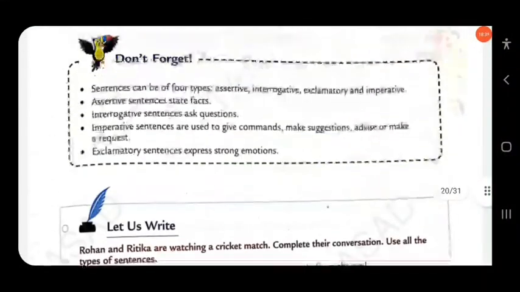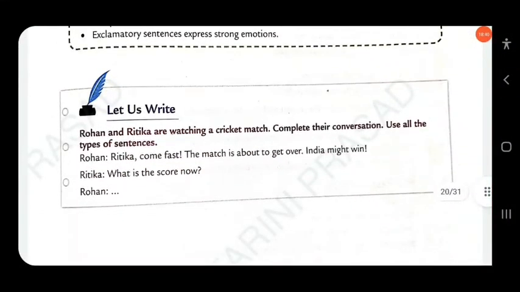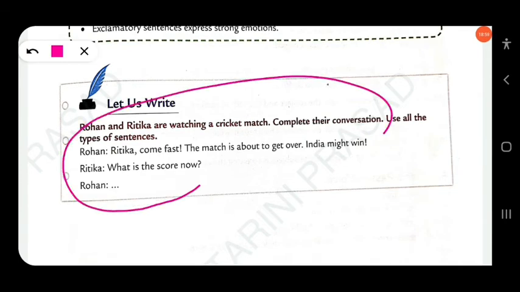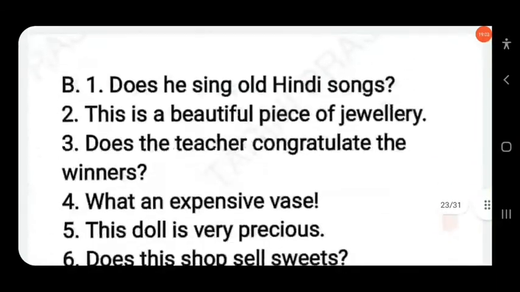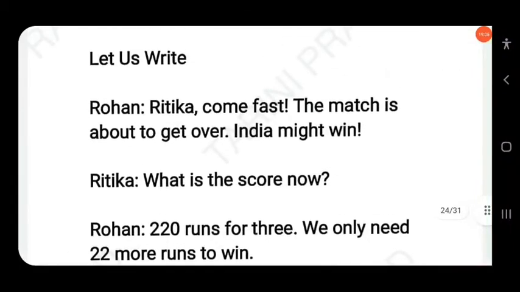Then next let's write. So here Rohan and Ritika are watching a cricket match. Complete their conversation. Use all the types of sentences. Yes, so you have to use declarative sentence, then interrogative, yes, no, wh, exclamatory, imperative. So here some conversations are provided. So you have to complete the conversation. So here the answer. You can note them.